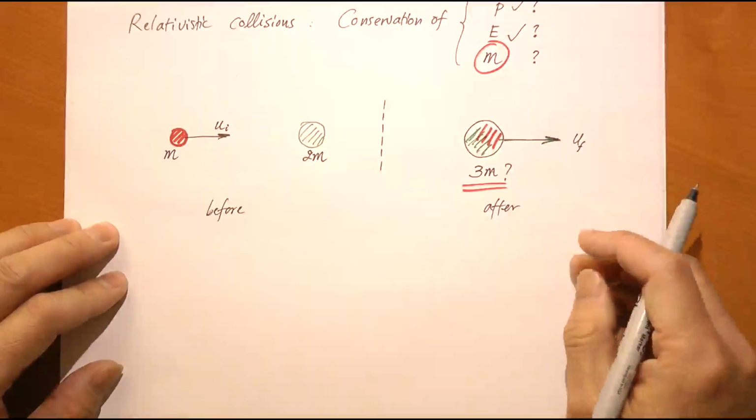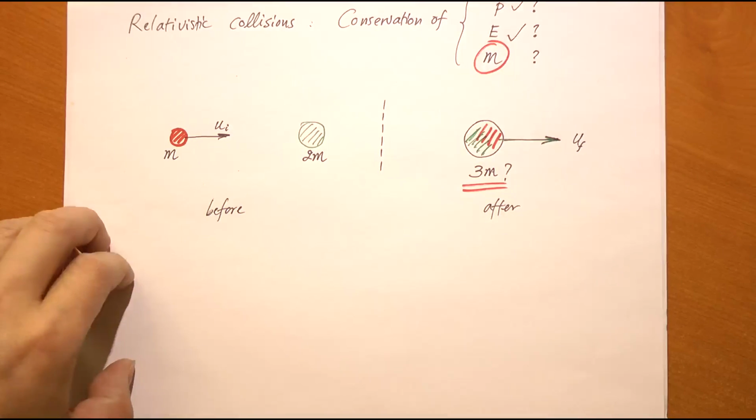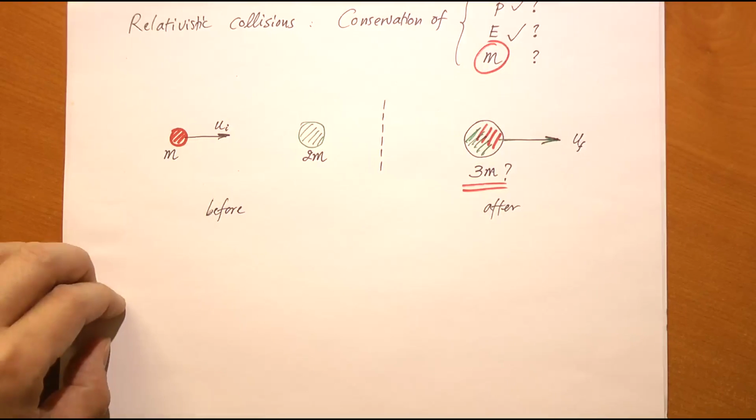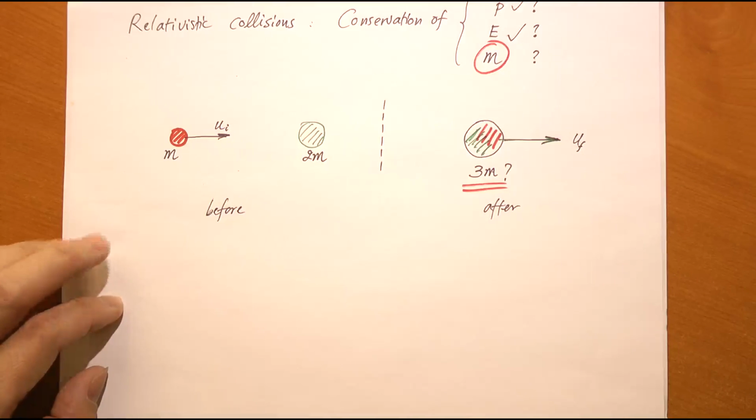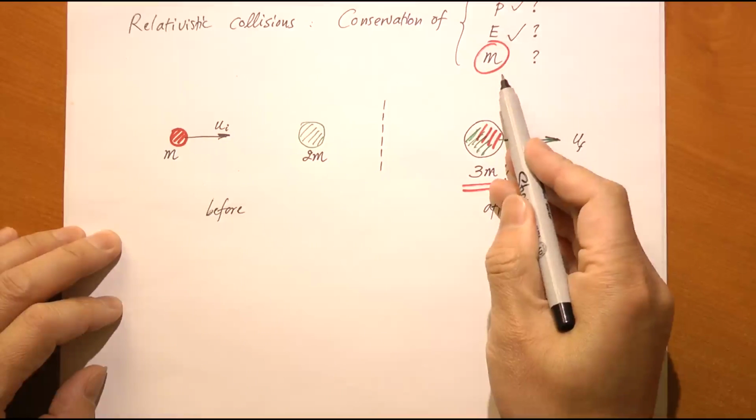All right. In classical physics, when we studied collisions, there was something implicit, and that is no matter what happens, the total mass of the particles before and after the collision cannot change. So we actually had a conservation of mass, and we used that implicitly. We just never changed the total mass before and after. Do we still have conservation of mass? Well, it depends on what we mean by mass.